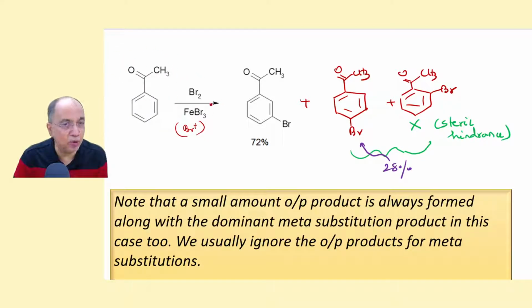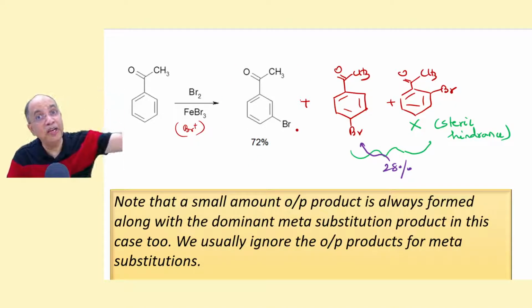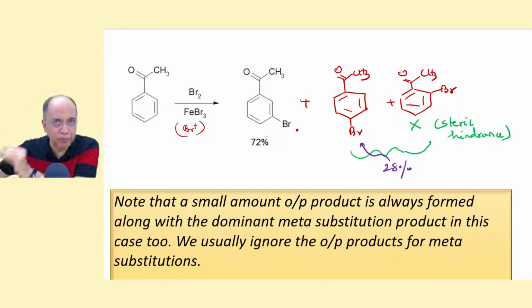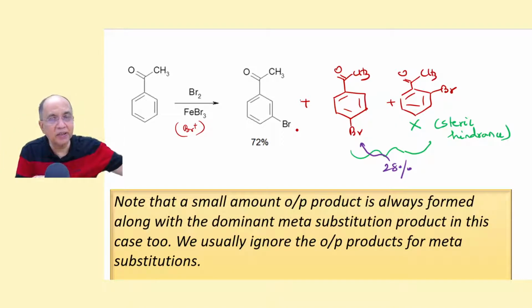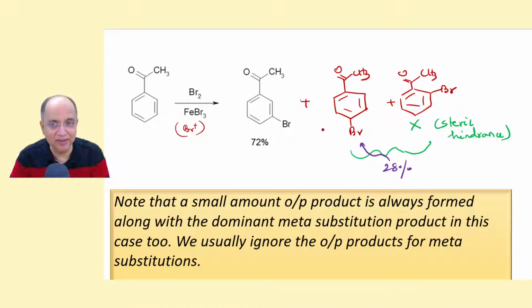Now if you are carrying out bromination using bromine and ferric bromide, which will generate the electrophile Br+, you will get predominantly meta product. But remember, just like in OP directors, you get a small amount of meta product, which we ignored. In the same way, for meta directors, you will also get a mixture of ortho-para product. But for a high school student, you are forbidden to write the ortho-para product for a meta director and meta product for an ortho-para director. Right? Here, the data says 28% of the ortho-para product is formed, which we do not write. We only write meta product,